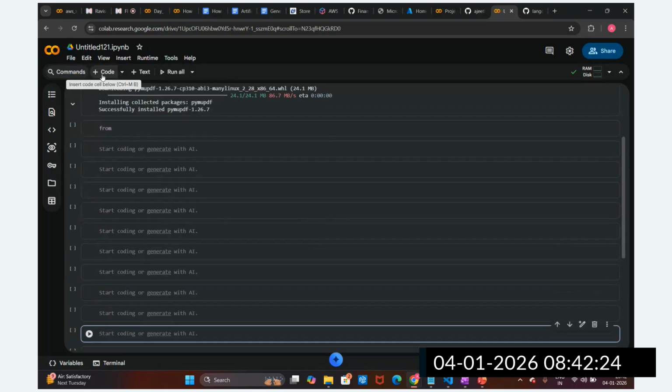Okay, so now what we'll do, guys? We have installed PyMuPDF, so now we are going to load this document. For that purpose, we installed PyMuPDF, but we have to install some of the LangChain libraries also. So we are utilizing some LangChain library also. Let me install this.